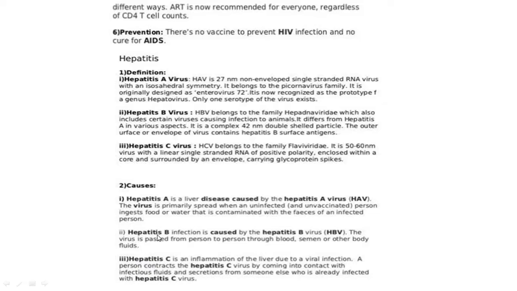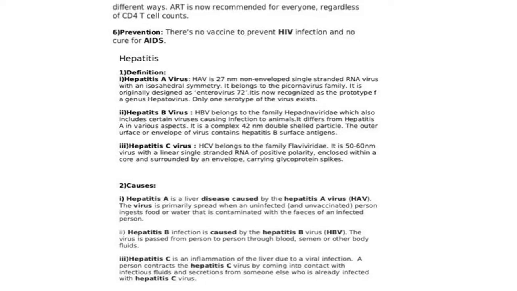Liver disease caused by hepatitis A virus, HAV. Hepatitis B virus spreads when the virus is passed from person to person through blood or body fluids.